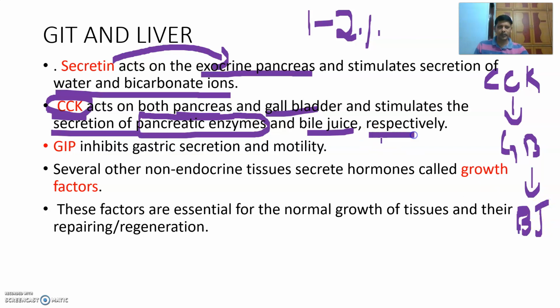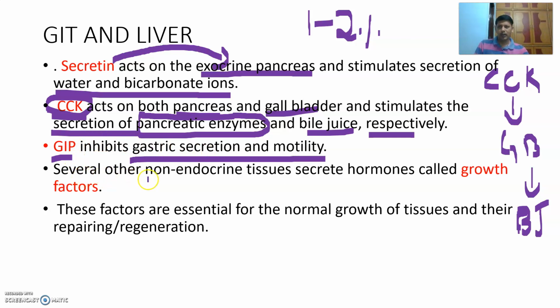Next, GIP, gastric inhibitory peptide, inhibits the gastric secretion and motility. The movements of the stomach are inhibited by GIP.